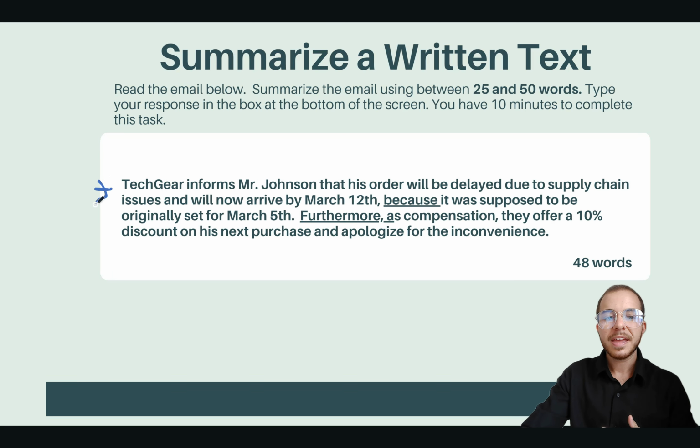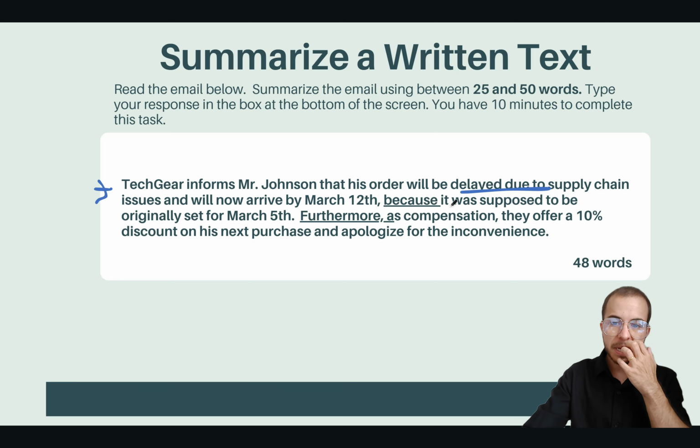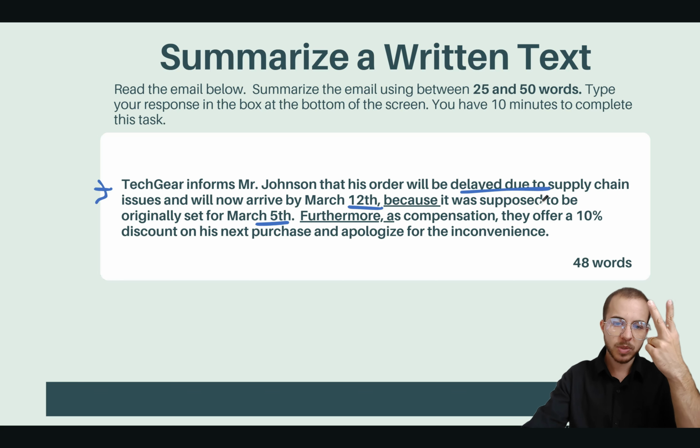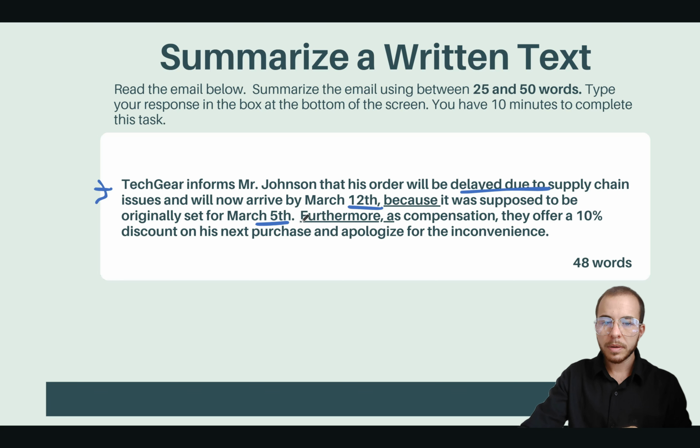All right. Tech Gear informs Mr. Johnson that his order will be delayed due to supply chain issues and will now arrive by March 12th because it was supposed to be originally set for March 5th. So right here, we have the 2 dates, very nice complex sentence. We have a dependent clause, independent clause. We have because, and we also have due to twice. Furthermore, good. As compensation, they offer a 10% discount on his next purchase, and they apologize for the inconvenience.